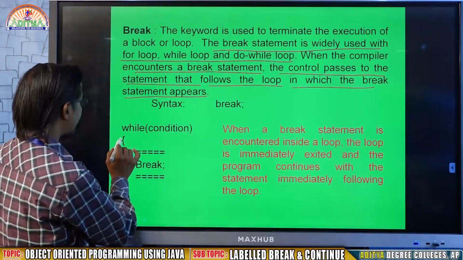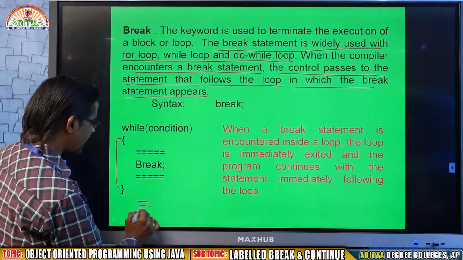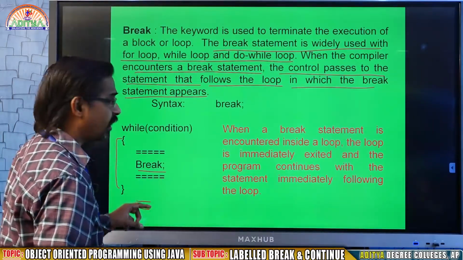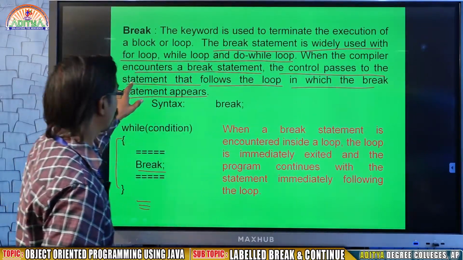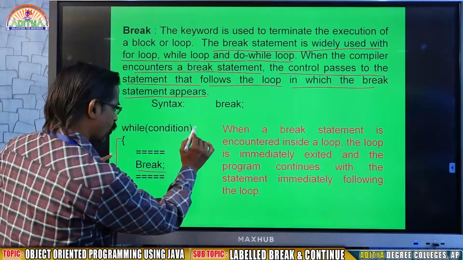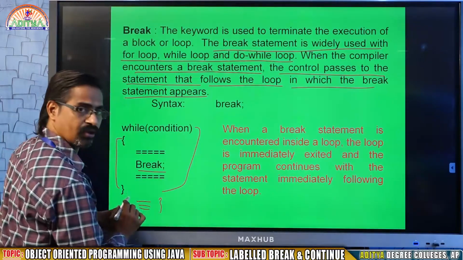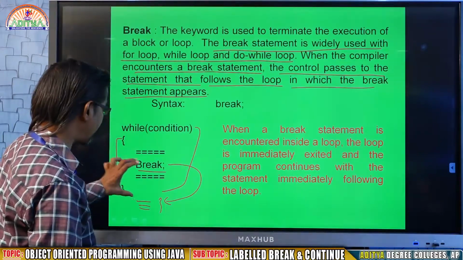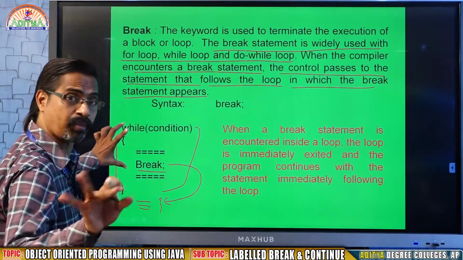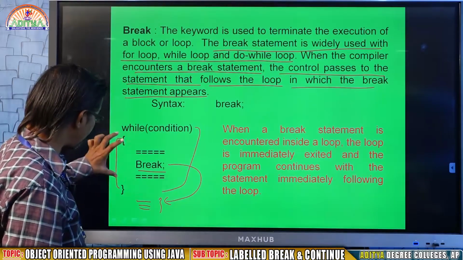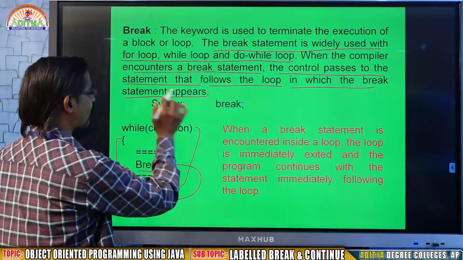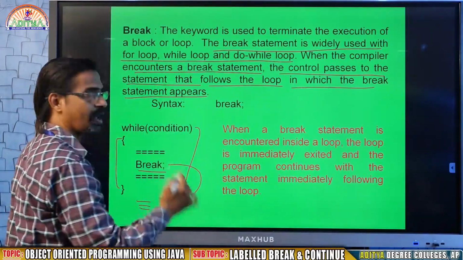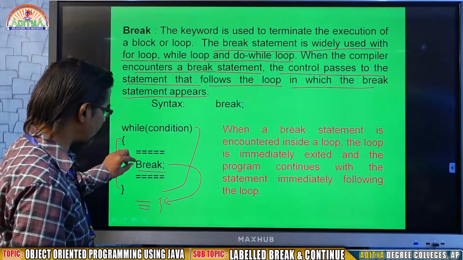For example, this is my loop. After the loop there will be some statements. Whenever the break statement is encountered, the control passes to the statement that follows the loop. That means it simply quits from this loop, not from the program. It comes out from the loop body. This is the way you are going to use break.